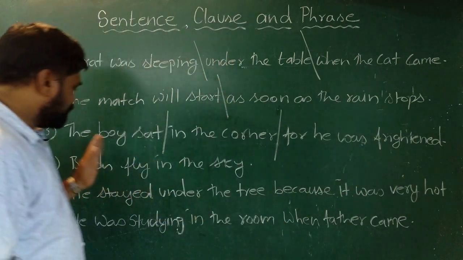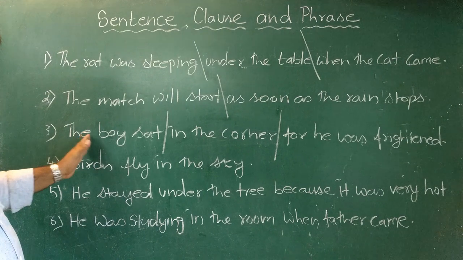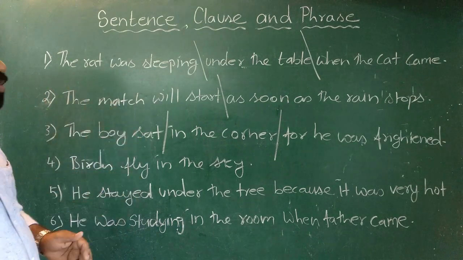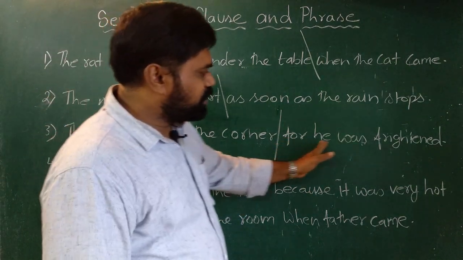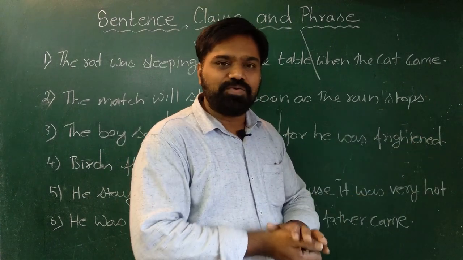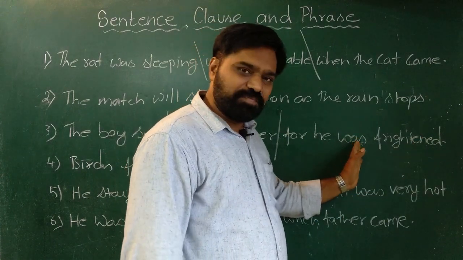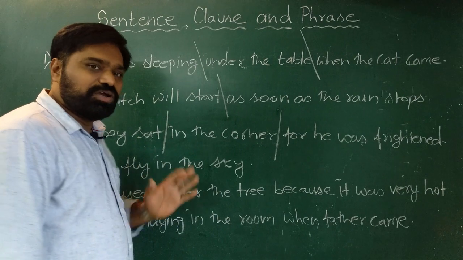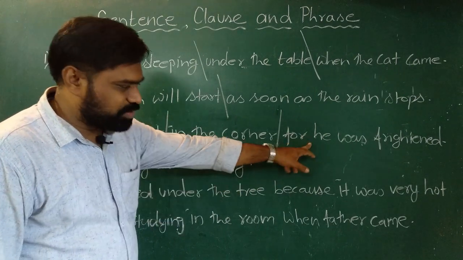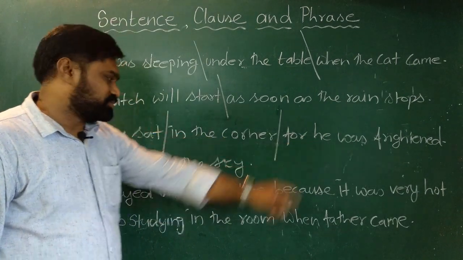Here, if we understand, this one, the boy sat, is the main clause because it gives more meaning. Whereas for he was frightened, it doesn't give complete meaning. This clause is dependent on the first clause for its complete meaning. So this clause will be a dependent clause.